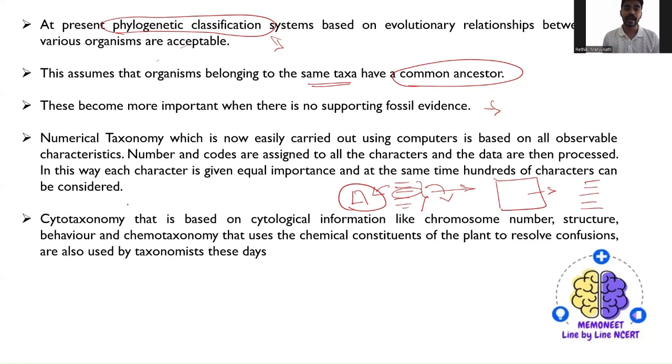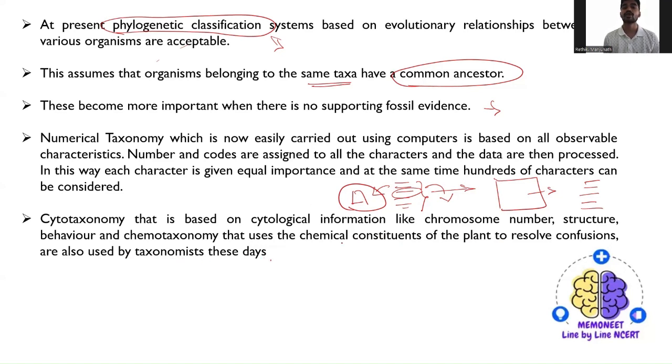Then cytotaxonomy, that is based on cytological information like chromosome number, structure, behavior, and chemotaxonomy, which uses the chemical constituents of the plants to resolve confusion, are also used by taxonomists these days.